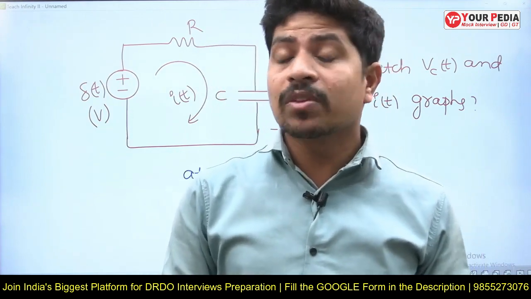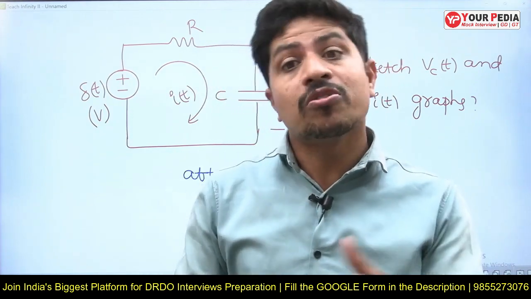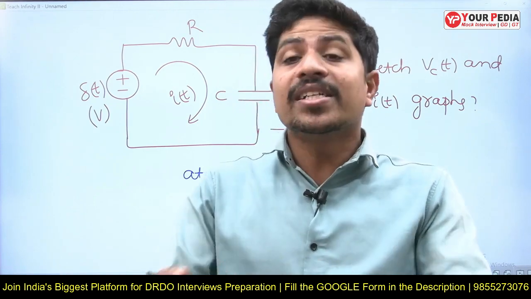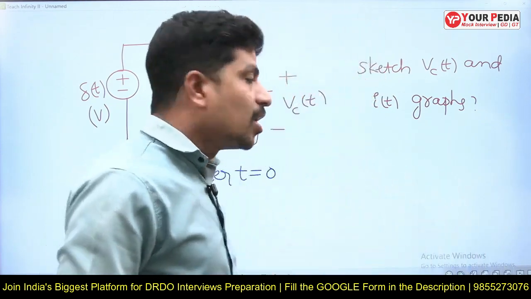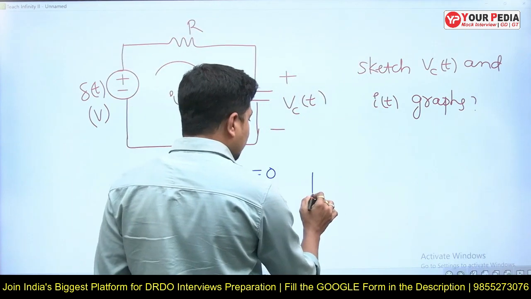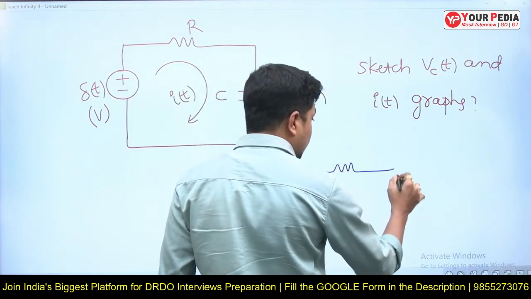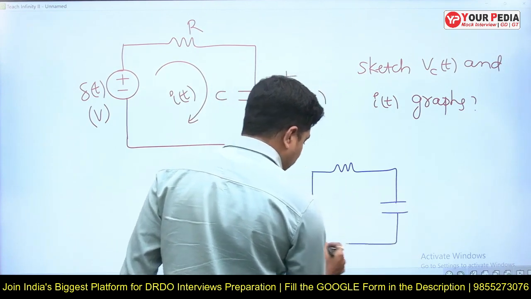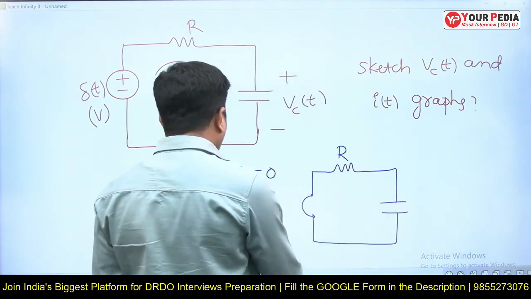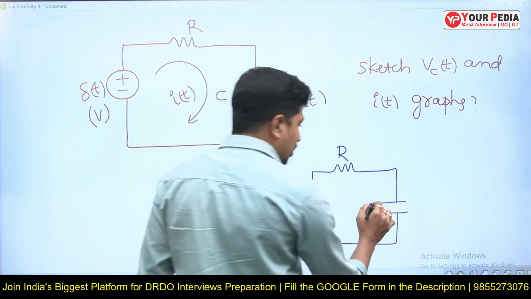Why? What is the voltage across a short circuit? 0. Absent means it is 0, so as it is not there, we represent it with a short circuit. This is the resistance and this is the capacitance.